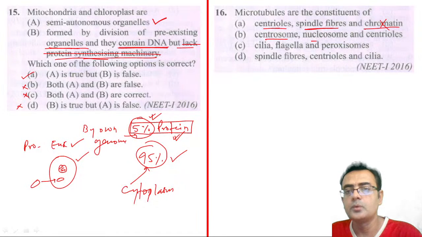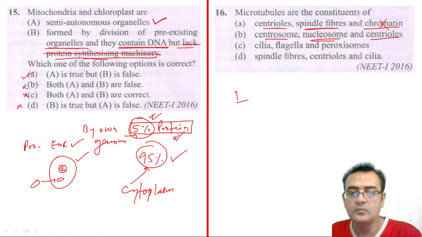Centrosome, nucleosome and centriole. See, the central part of the chromosome where the long and short arms are attached is called the centromere. The centrosome is the cytoplasm surrounding the centriole. The centriole is the perpendicular body near the nucleus.